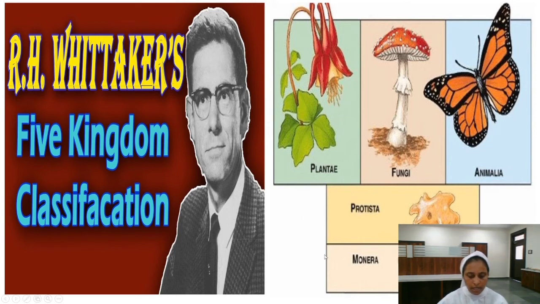So Monera, you can see here the microorganisms, bacteria are present in this one. Then we have Protista here. Then we have Plantae here, the fungi and the animals. Please do remember, children, this is the scientist R.H. Whittaker who had given the 5 kingdom classification. So very, very important.